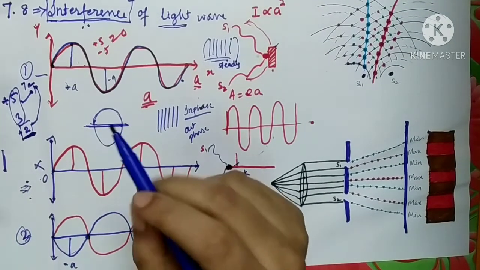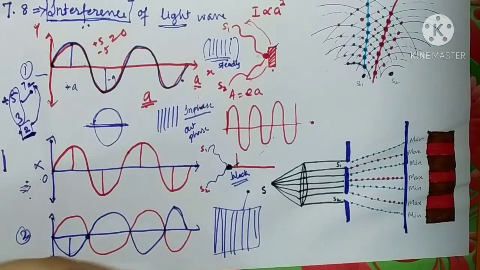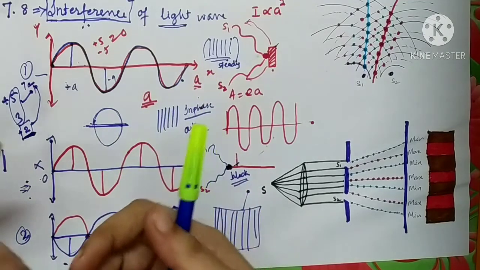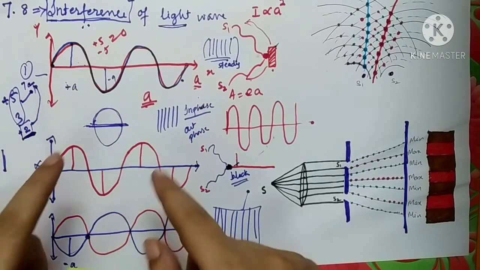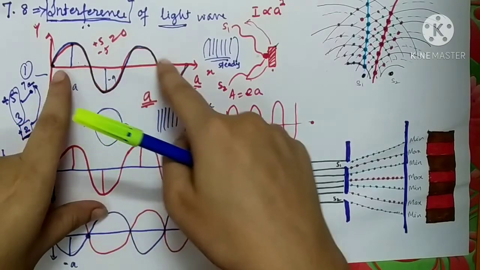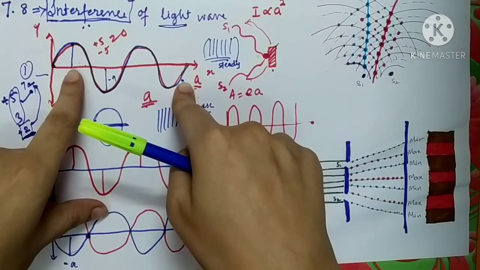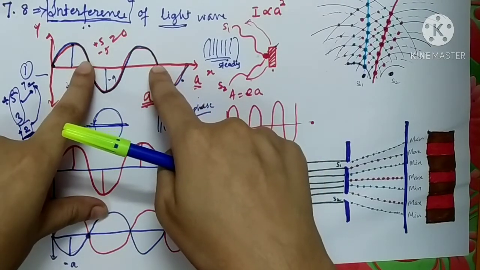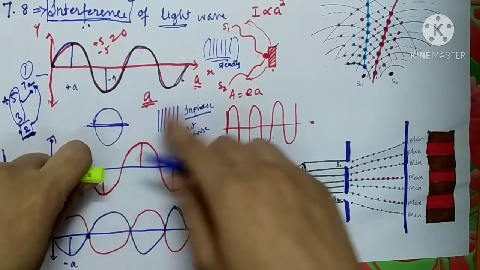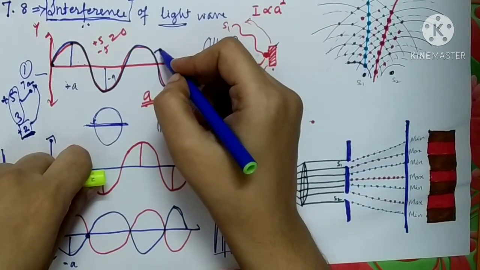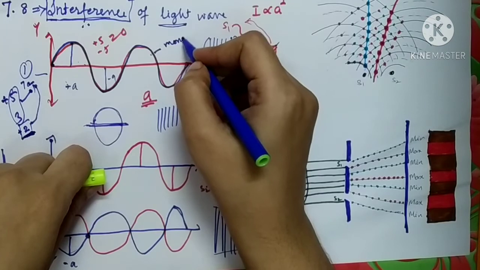The example which I have taken here to explain the concept of interference was a light of a single wavelength and single color. It was monochromatic light.